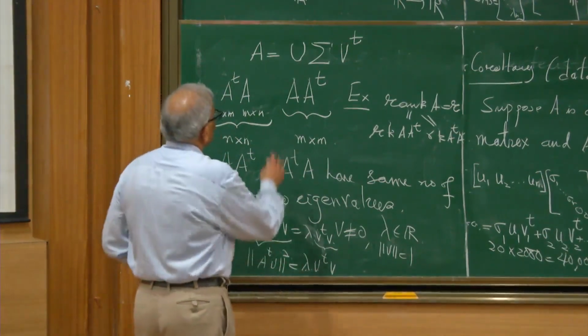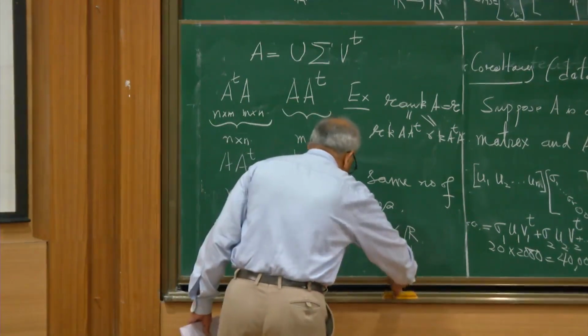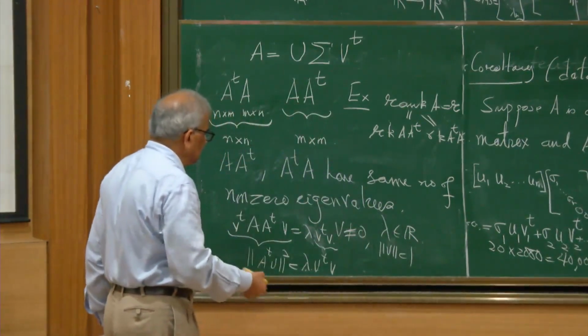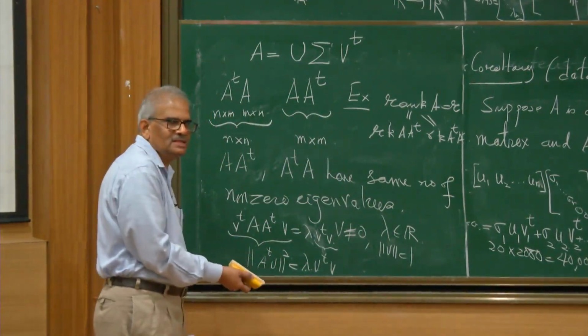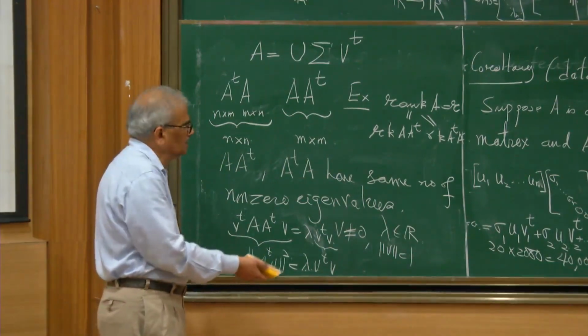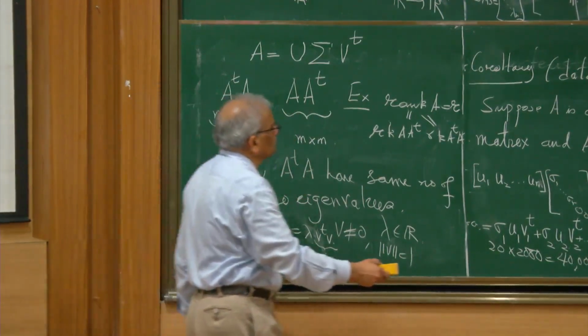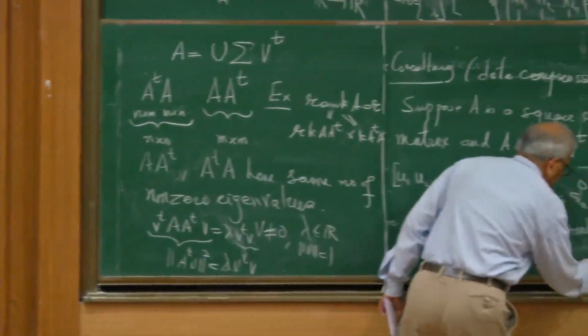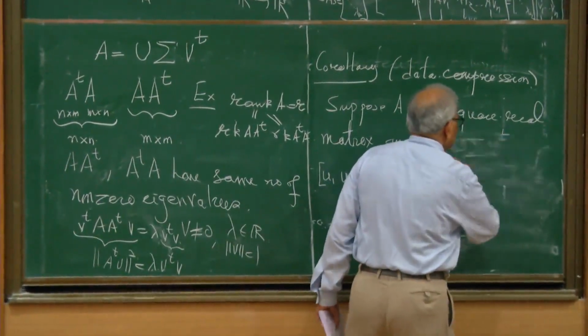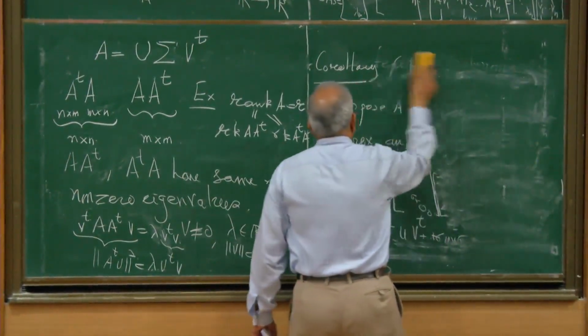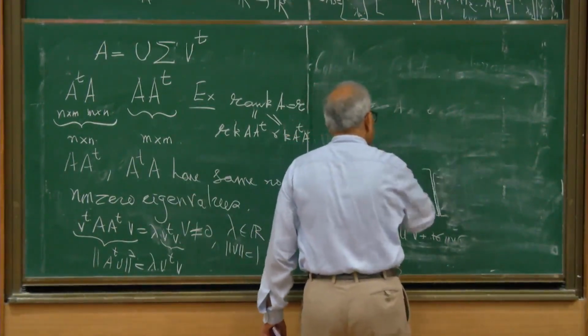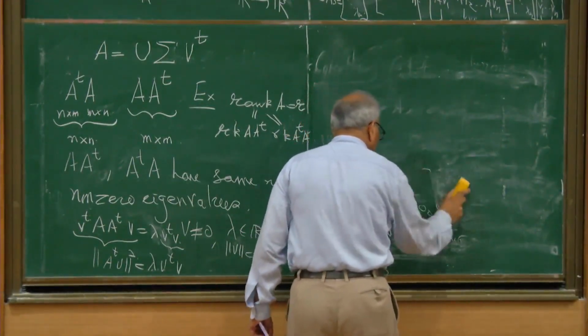So when you try to prove a result, we have to somehow guess what it is that we need to prove. So let us start the proof. I will use the spectral theorem on both these matrices to get orthonormal bases of R^n and R^m.